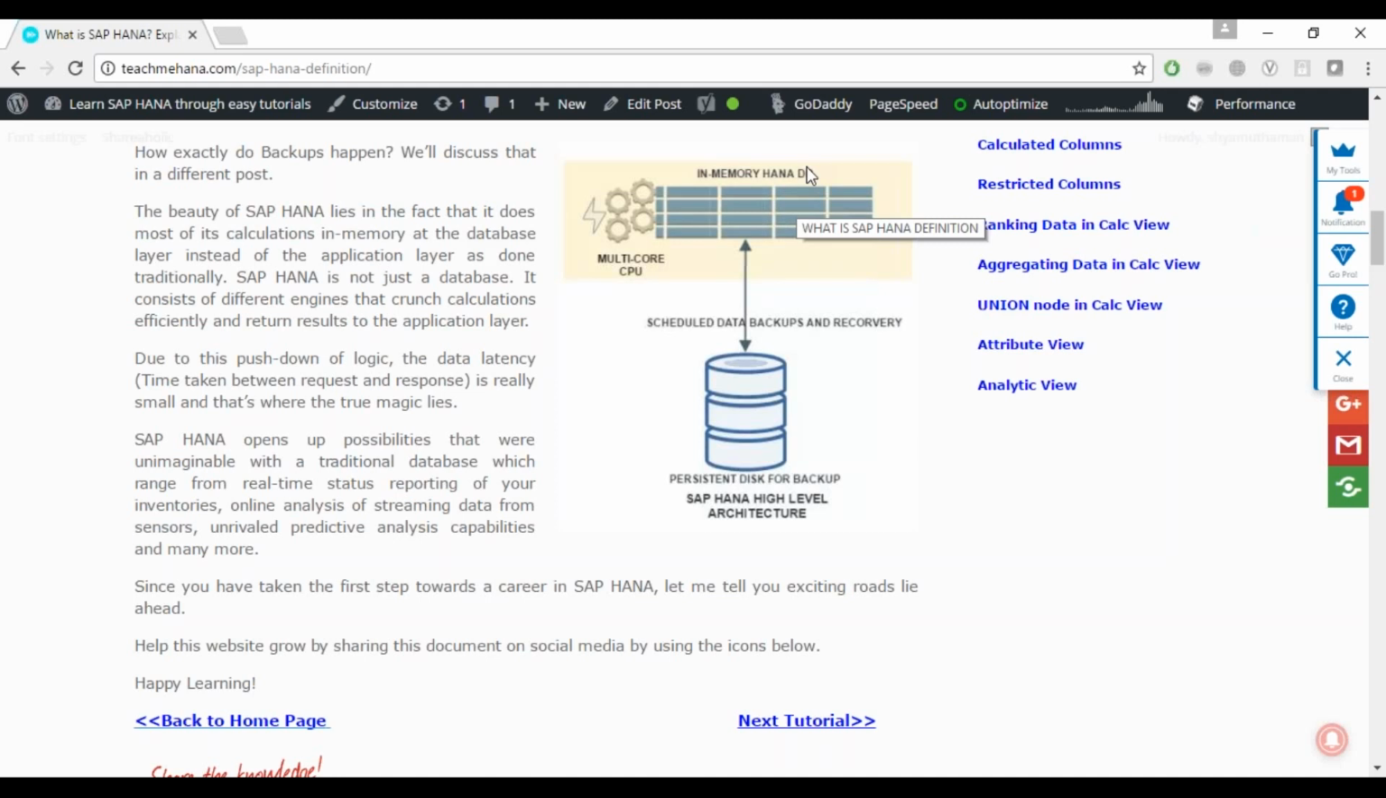So if at all there's a crash or the power goes off, for whatever reason, between those 5 minutes, even though I don't have the result data stored in my persistent disk as backup, I will have these logs of whatever was done.